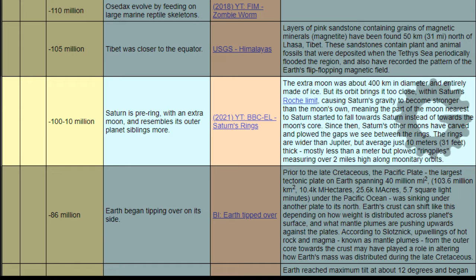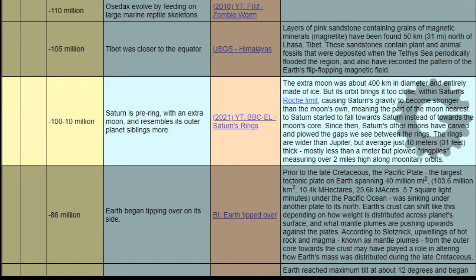too close within Saturn's Roche limit, causing Saturn's gravity to become stronger than the moon's own, meaning the part of the moon nearest to Saturn started to fall towards Saturn instead of towards the moon's own core. Since then, Saturn's other moons have carved and plowed the gaps we see between the rings.